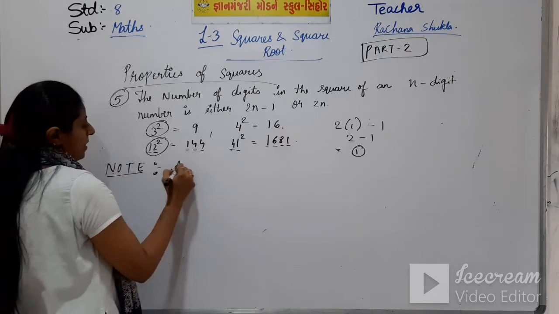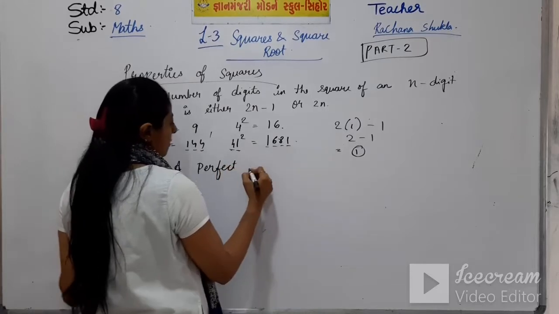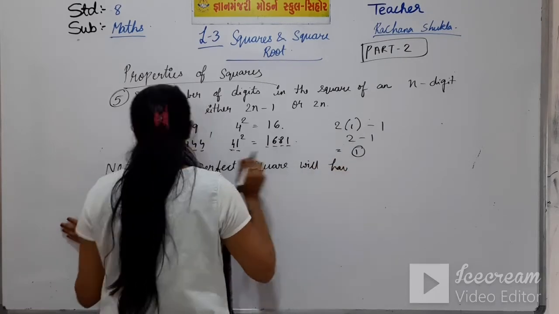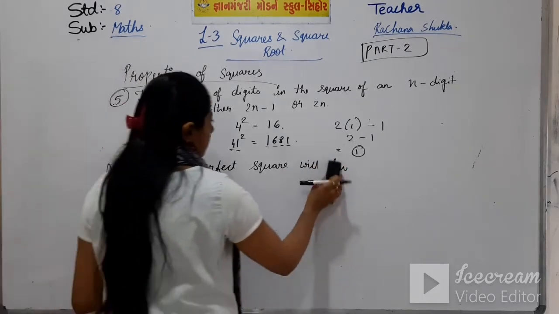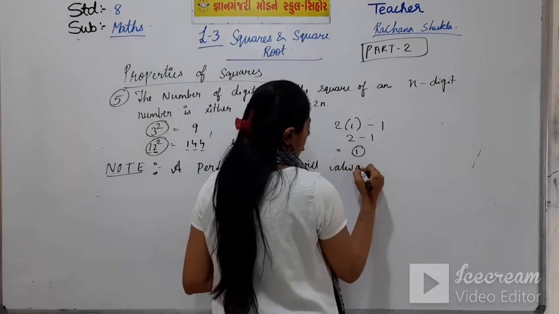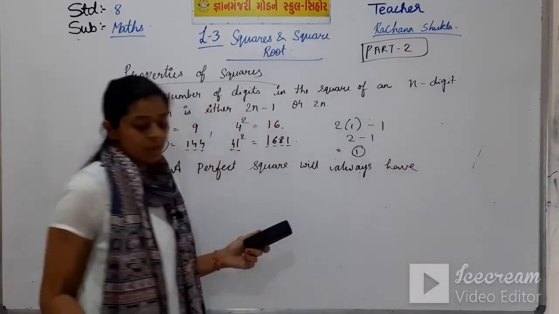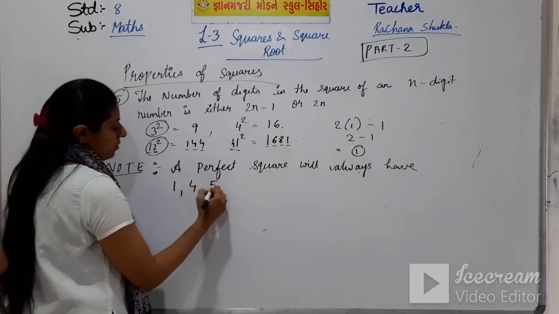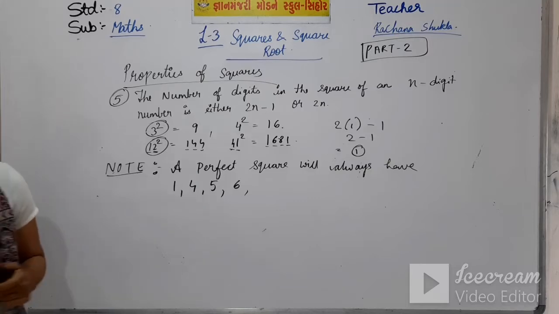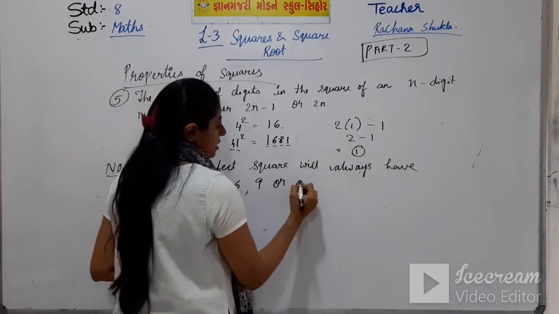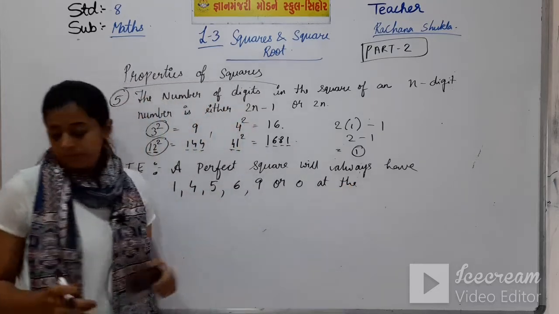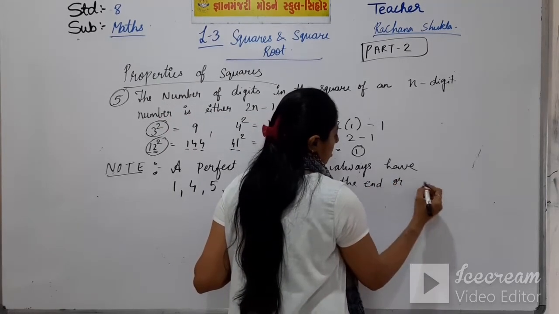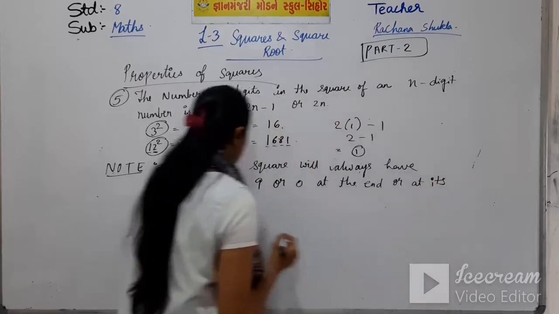Note, a perfect square will always have 1, 4, 5, 6, 9 or 0 at the end, or at its units place.